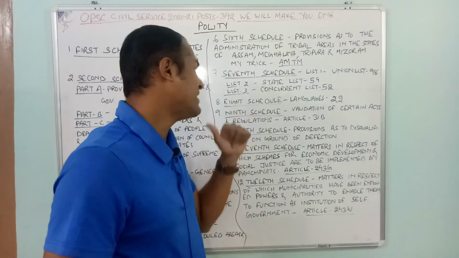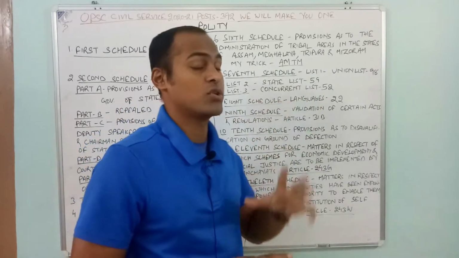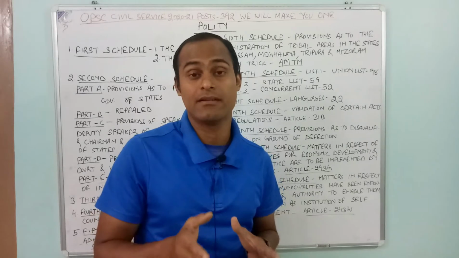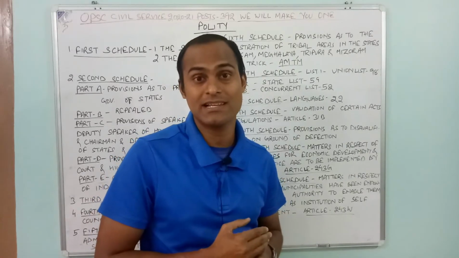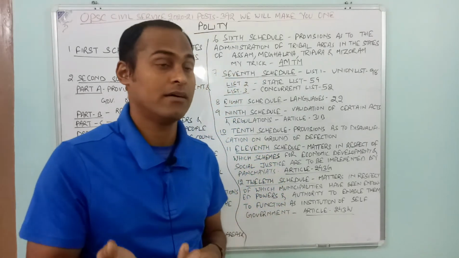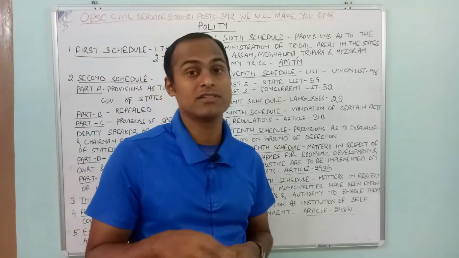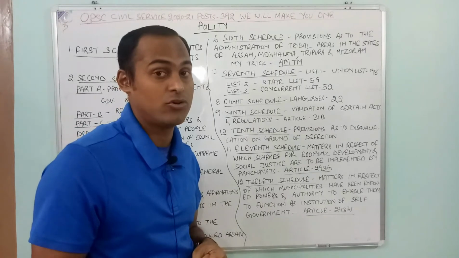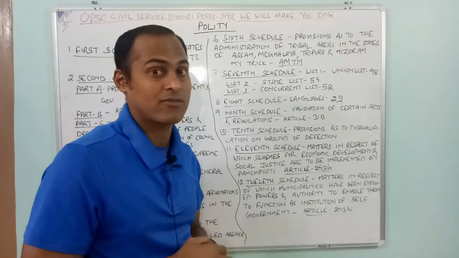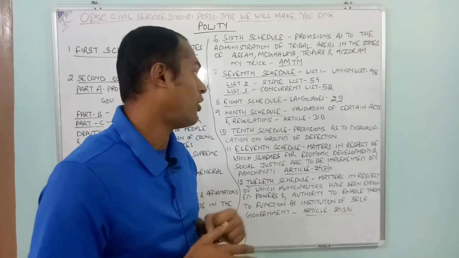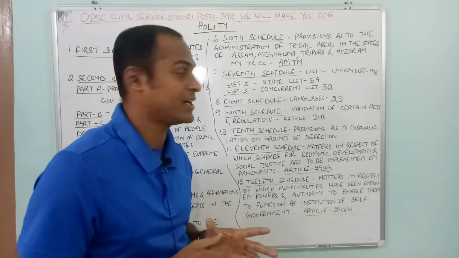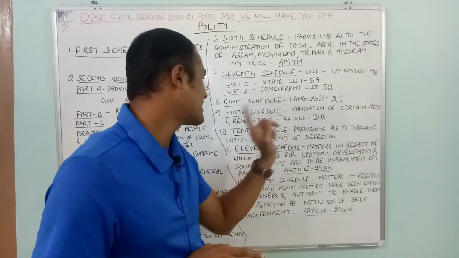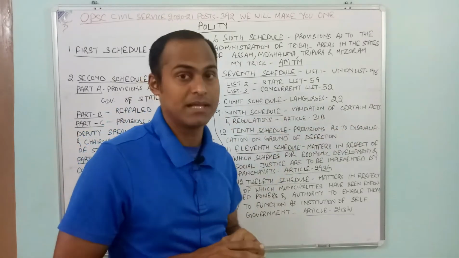Then coming to the 8th schedule, the 8th schedule is having languages. At present there are 22 official, you can say, recognized languages in which all the government related work happens. The 22 recognized languages of the Government of India. And then the 9th schedule, validation of certain acts and regulation, Article 31B.